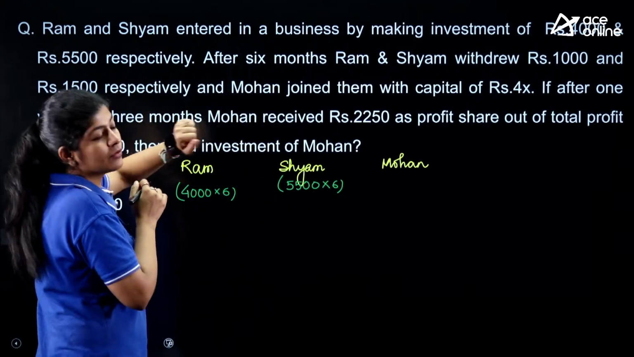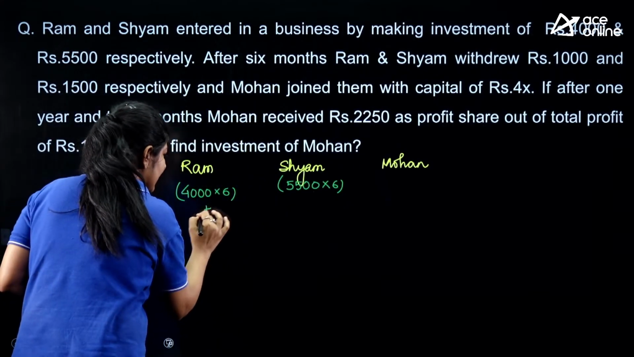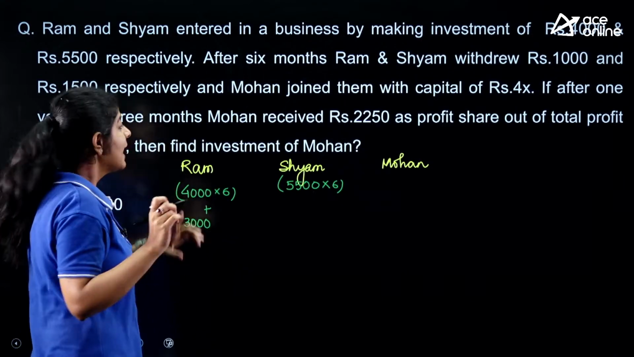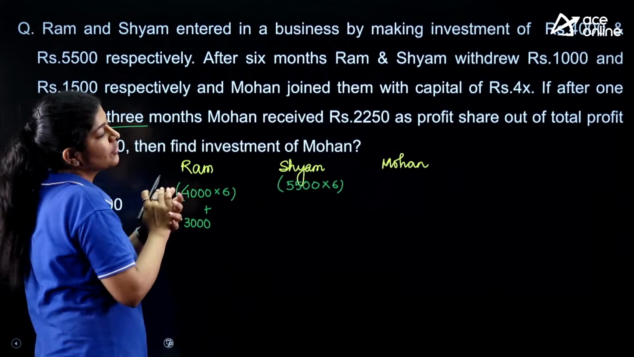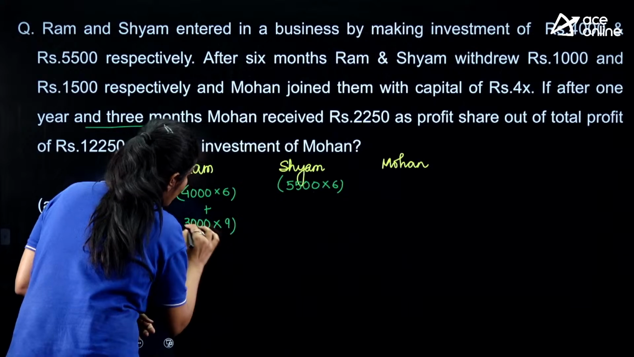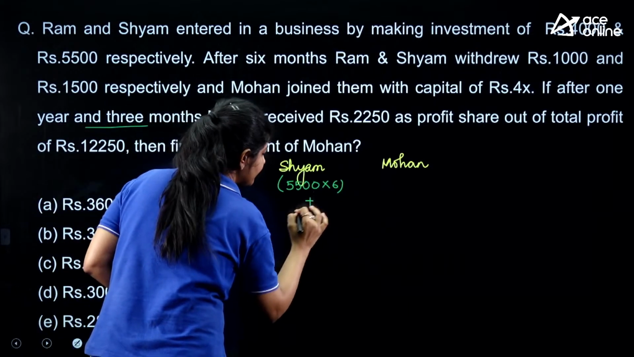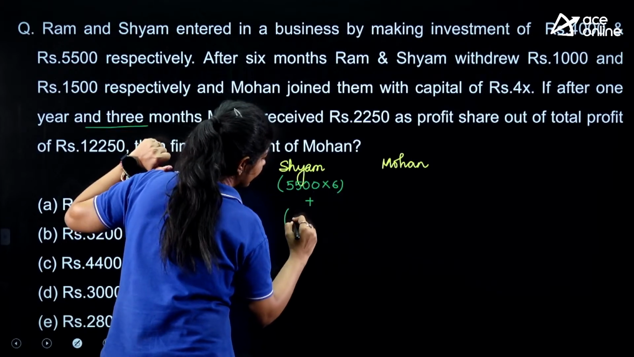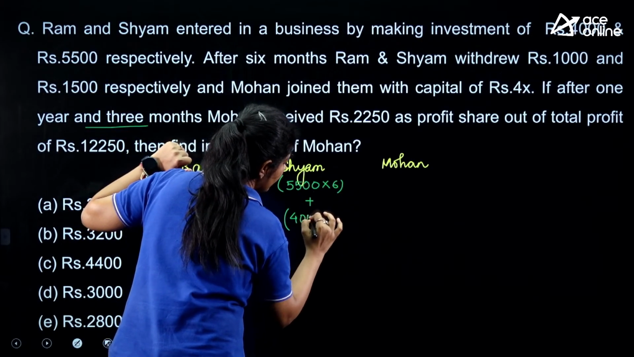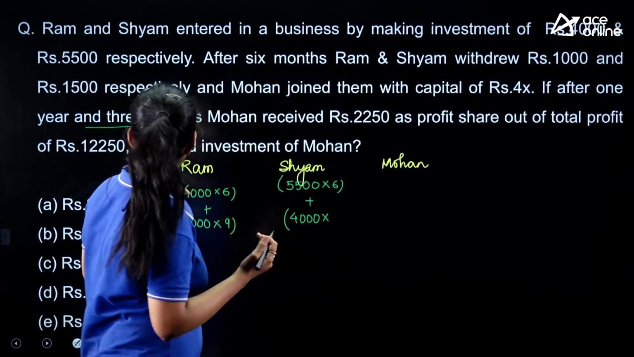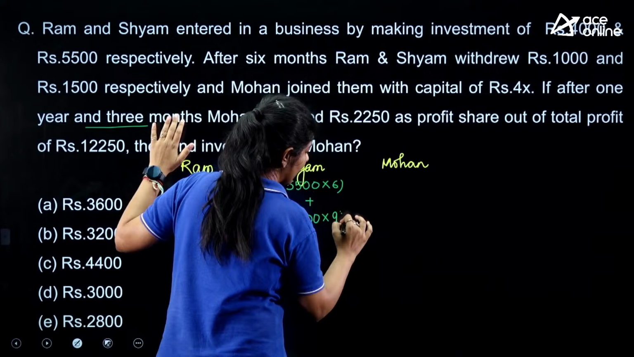Now Ram withdrew 1,000. Still he is investing his 3,000 rupees for the rest of the months, and the rest of the months are a total of 12 plus 3, that is 15. Still he invested for 9 more months. Now he withdrew 1,500, that means he keeps on investing his 4,000 rupees for the remaining 9 months.